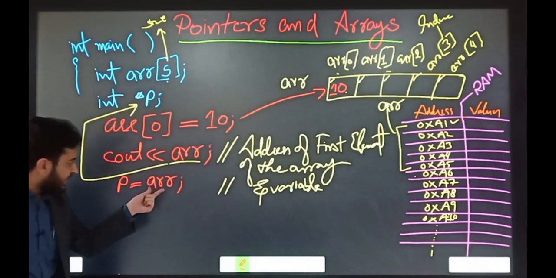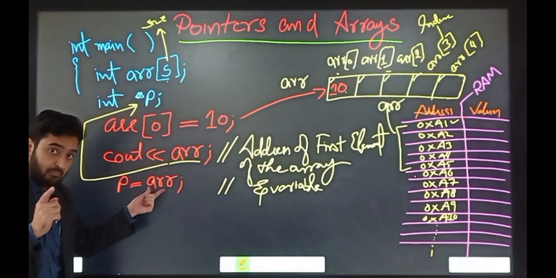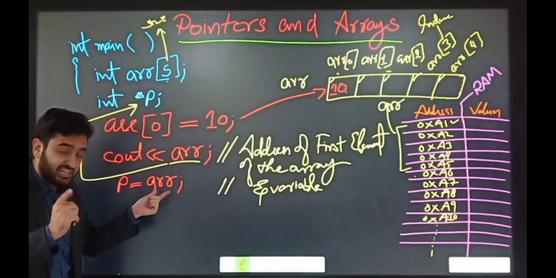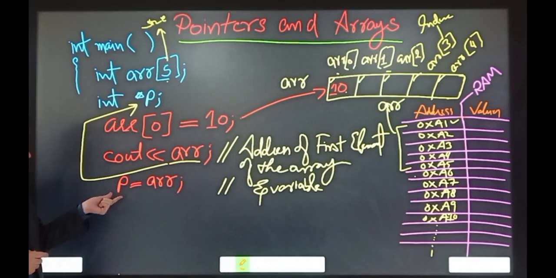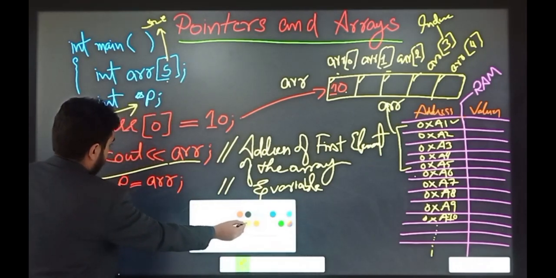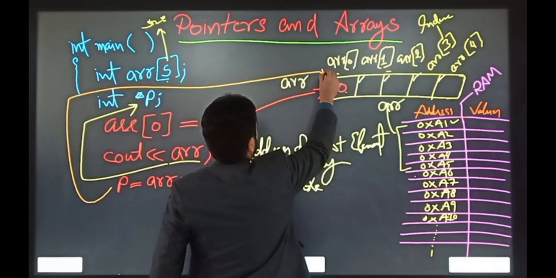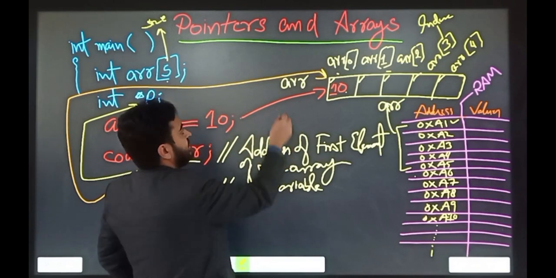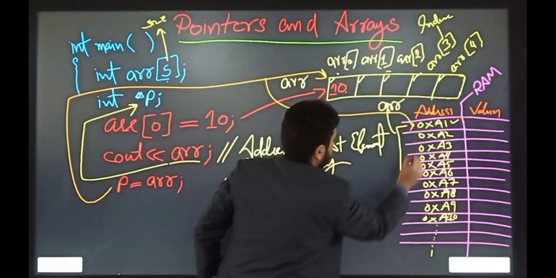It means that we are assigning the address of the array, remember, the address of the first element of the array, into the pointer. So this pointer is now pointing toward the first element of the array, to this one logically, and physically to this one.